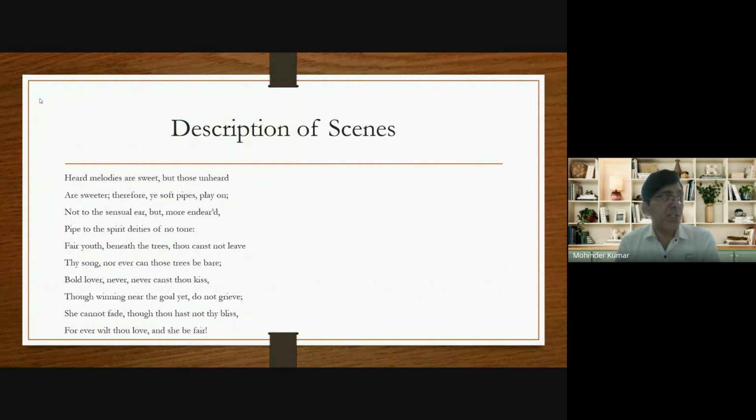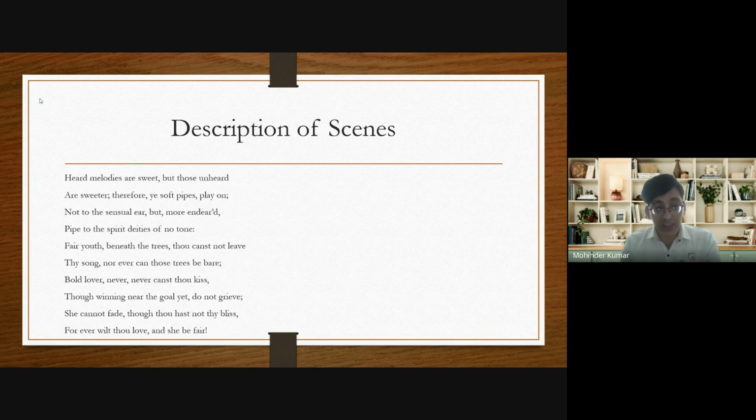Now there's another picture: under the tree, fair means beautiful, a beautiful young man is sitting. Under the tree, a beautiful young man is sitting and playing music. He is singing a song.